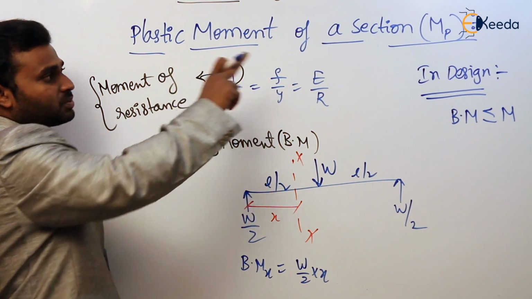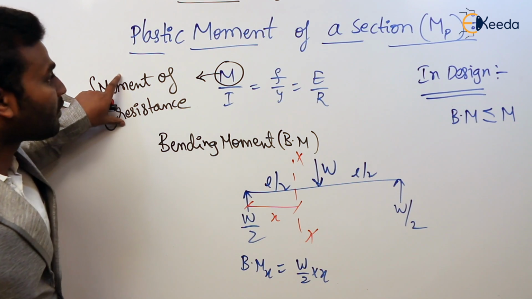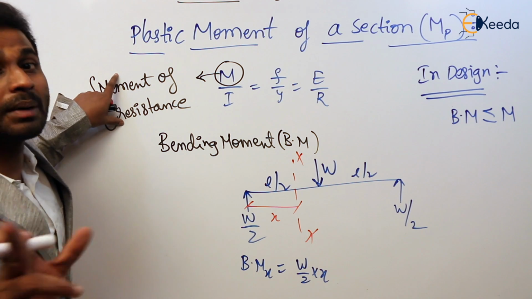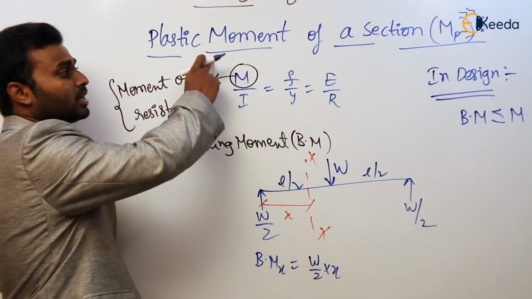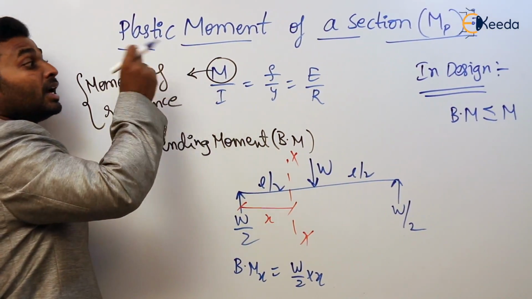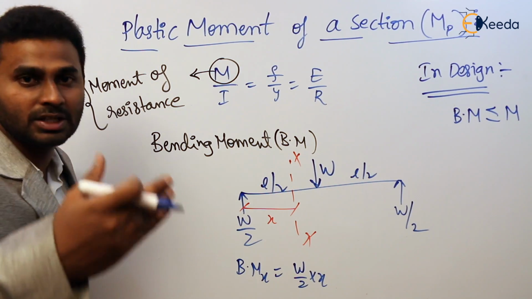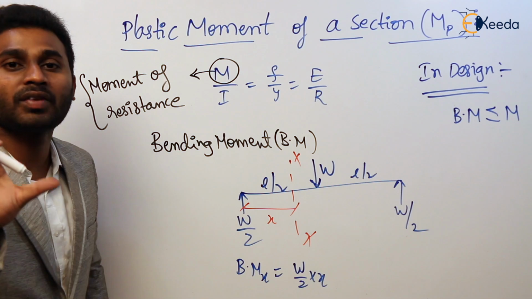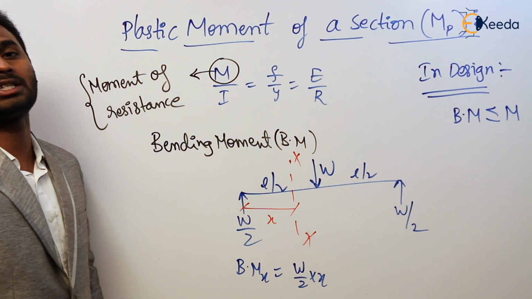Now come to this plastic moment, MP. So here plastic moment is nothing but the moment of resistance of a cross section at plastic state. That is the meaning of it. So when the material is in the plastic zone, then the moment of resistance or moment carrying capacity of that cross section is known as plastic moment.